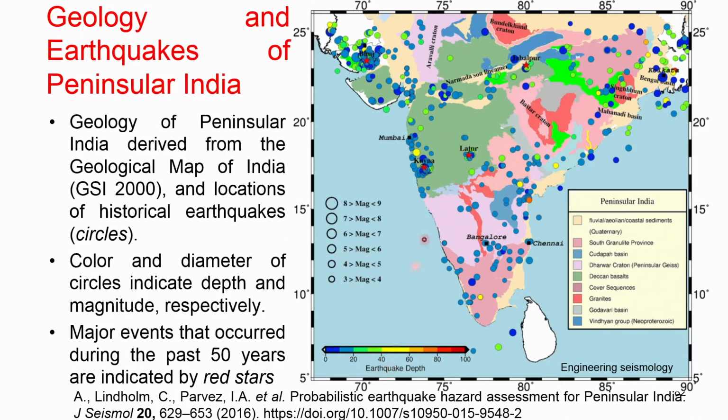If you go slightly higher, you can see the earthquakes are around 40 kilometer depth. Here these are all shallow earthquakes. The major events that occurred during the last 50 years are indicated by red stars. These are the Koyna earthquake, Latur earthquake, Jabalpur earthquake, Bhuj earthquake.